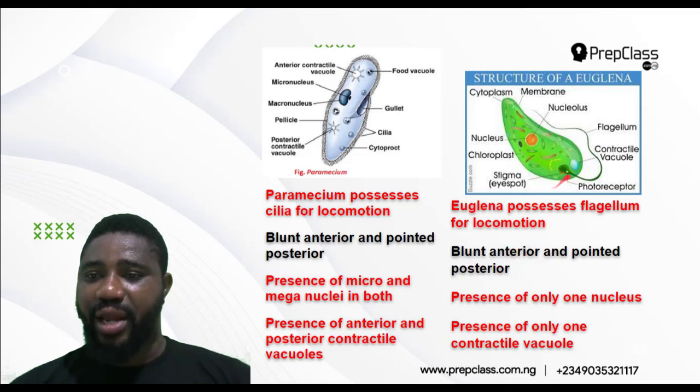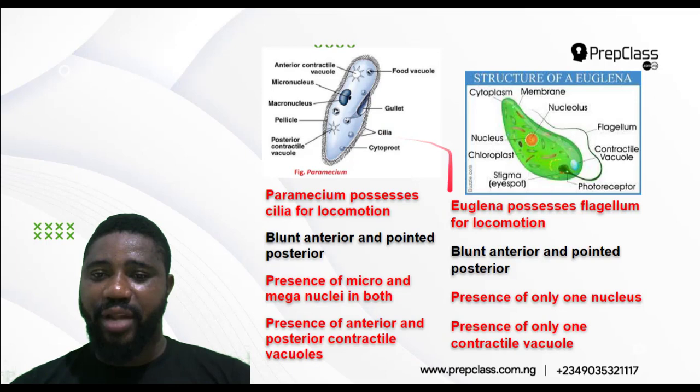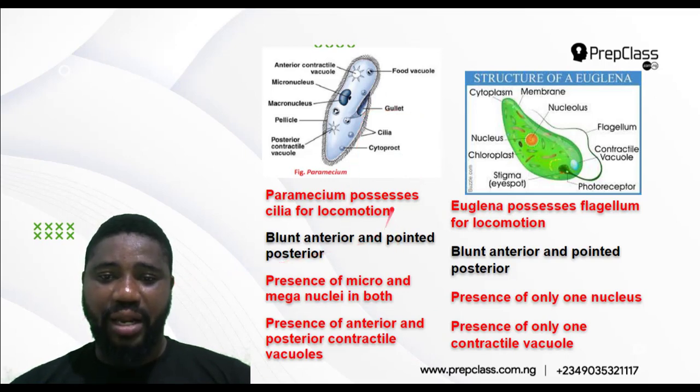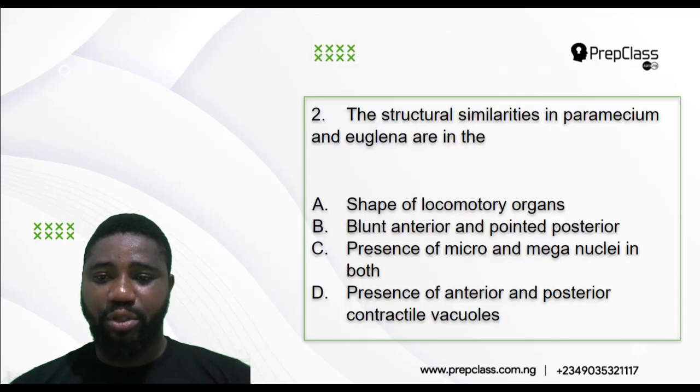Blunted anterior end and pointed posterior end. So you can see this one is pointed here, blunted here, and this one is pointed here, blunted here. So I believe these two are structural similarities. Now, presence of micro and mega nuclei in both. We are analyzing each of the options.